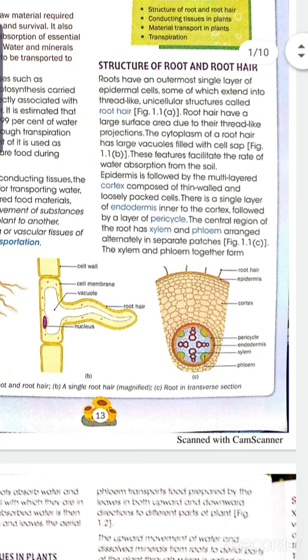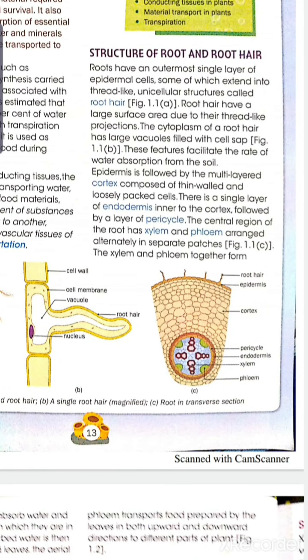Roots have an outermost single layer known as the epidermis. That means the outer layer of the root cells are the epidermal cells. Some of these epidermal cells extend into thread-like unicellular structures, which are known as root hairs.